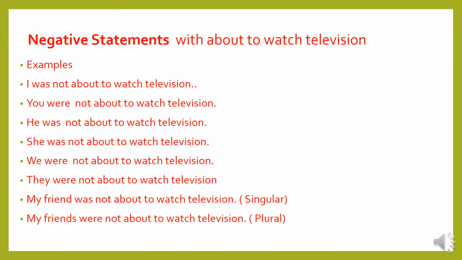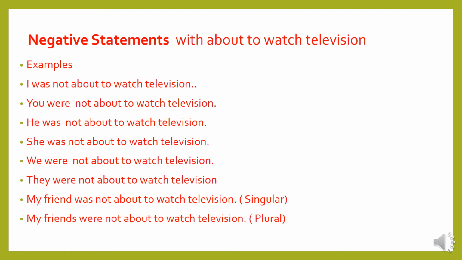Negative statements with about to watch television. Examples: I was not about to watch television. You were not about to watch television. He was not about to watch television. She was not about to watch television. We were not about to watch television. They were not about to watch television. My friend was not about to watch television. Here we use the singular form. My friends were not about to watch television.